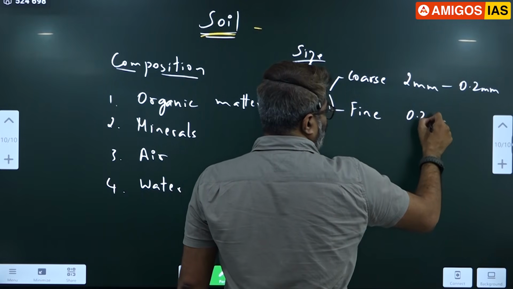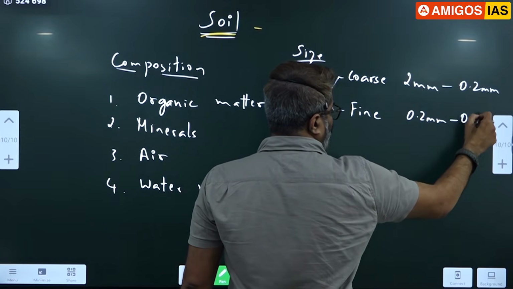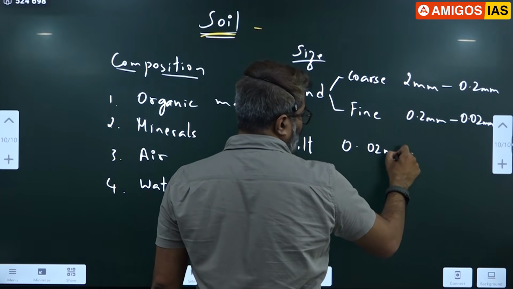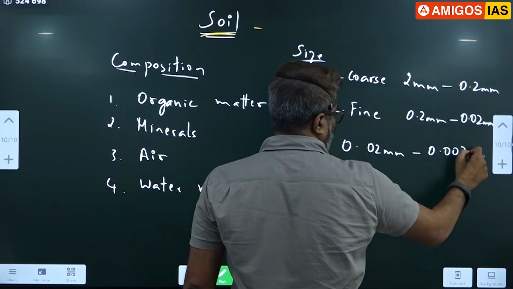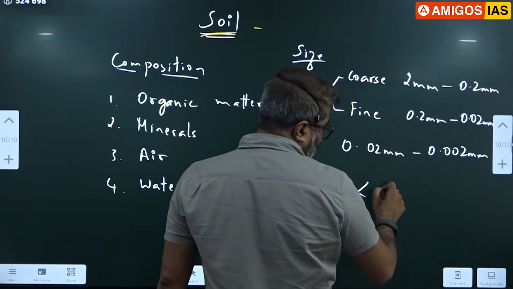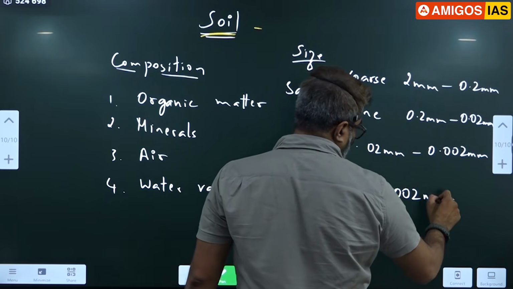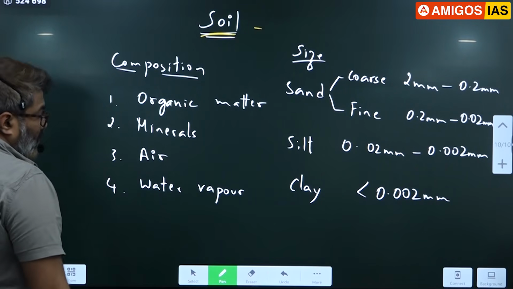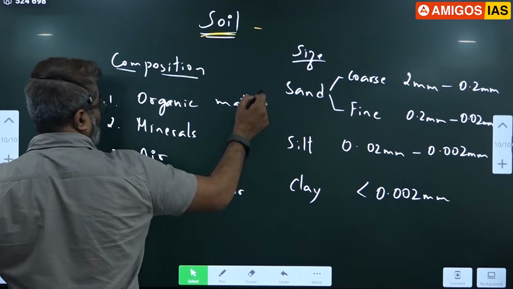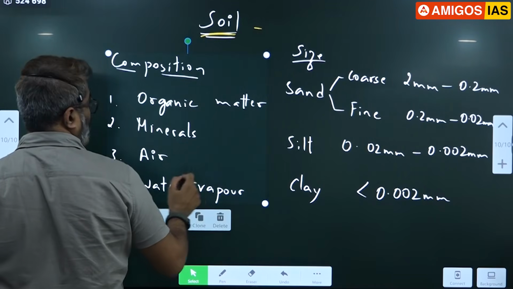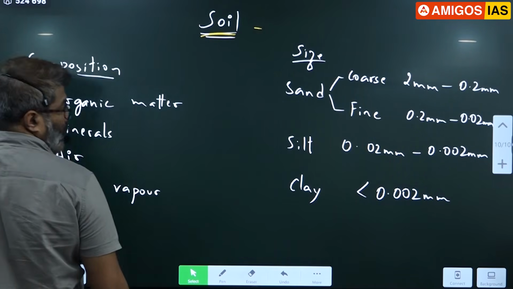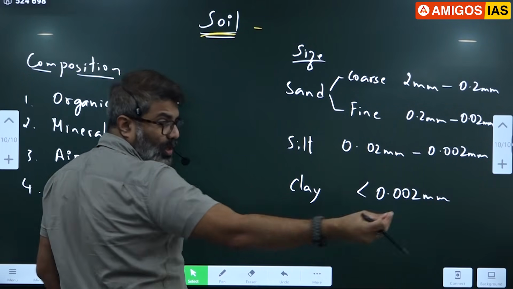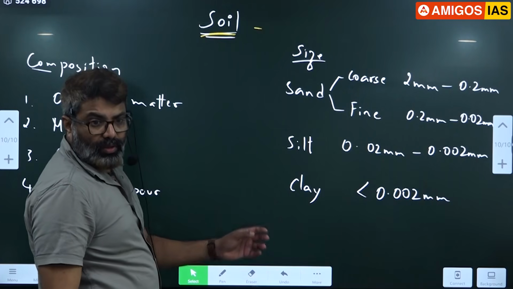Fine sand is 0.2 mm to 0.02 mm. Mm is millimeter. Silt is 0.02 mm to 0.002 mm. Clay is less than that. Sand, silt, clay. Clay is very, very small, just like the powder you apply. Very smooth.